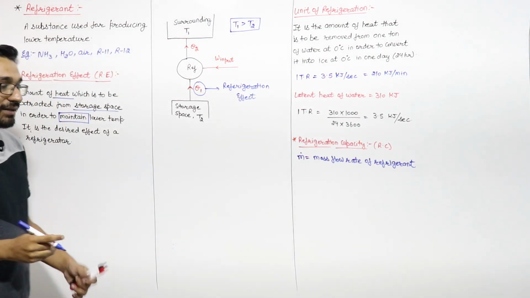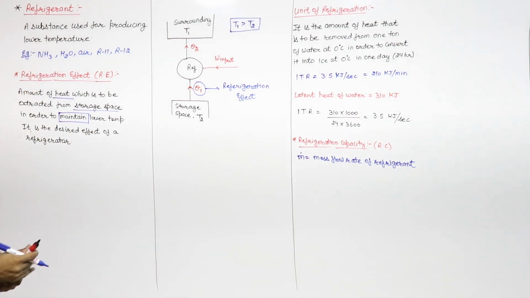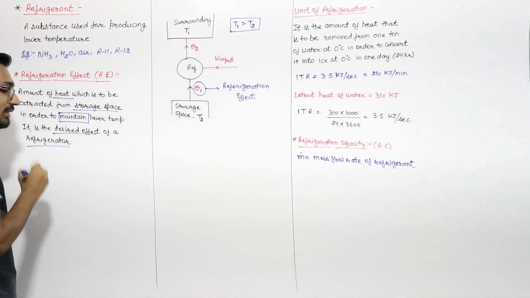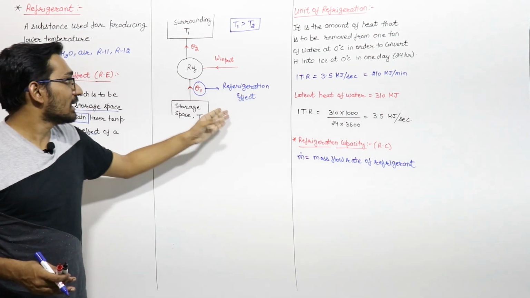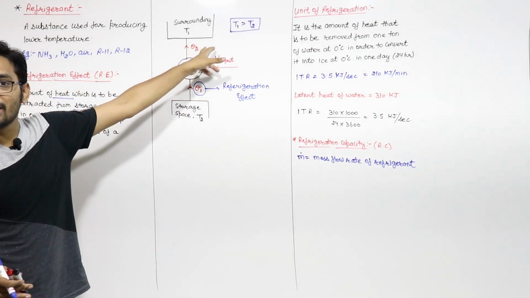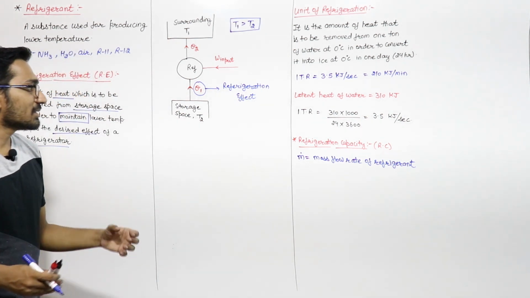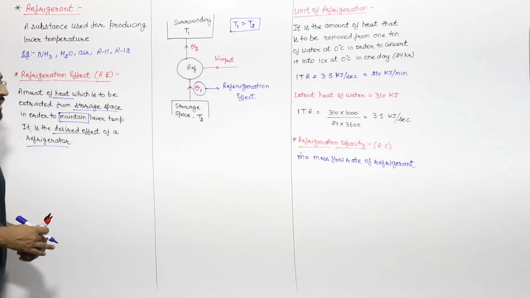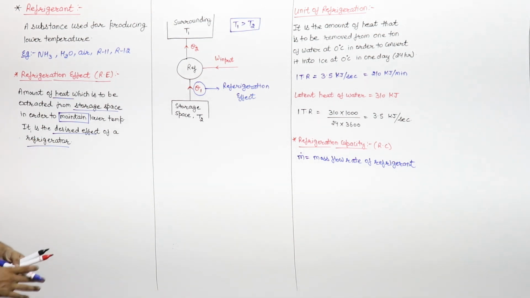We already saw in thermodynamics that this is the desired effect of a refrigerator, or you can say the desired effect of a heat pump. We cover these basics in thermodynamics, so I am not going into detail. So this is the refrigeration effect of this refrigeration cycle, or desired effect.